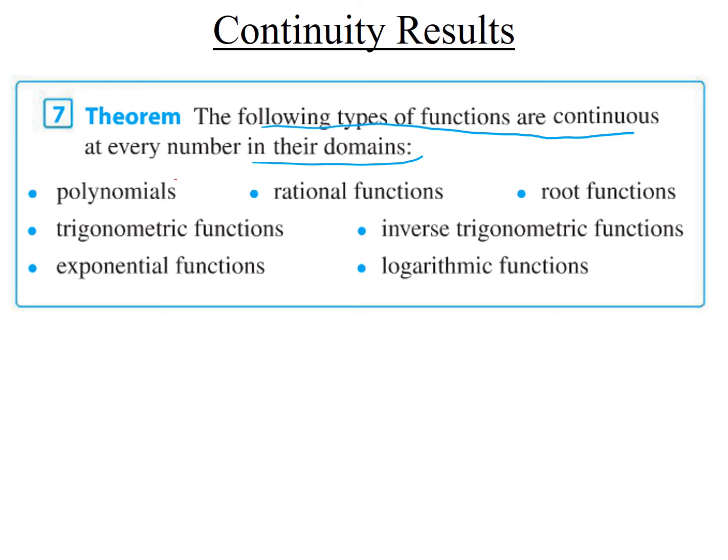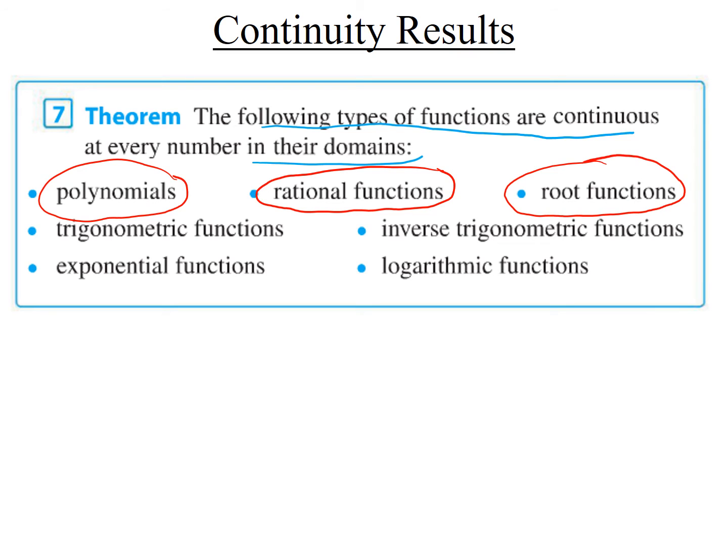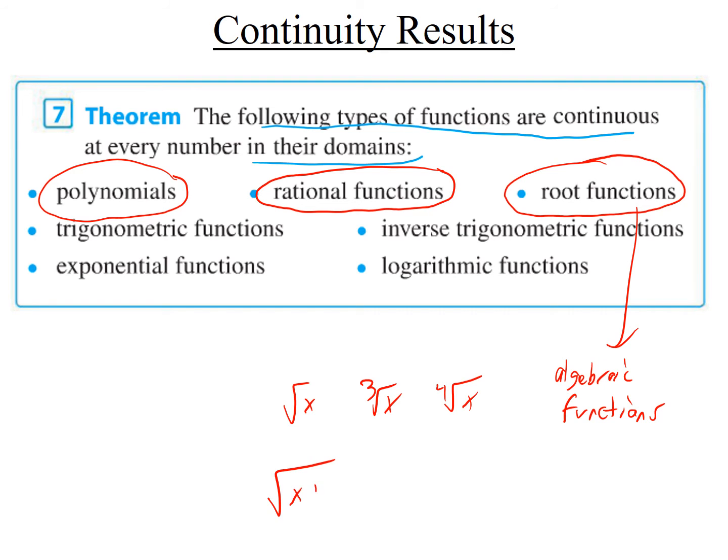All right, so what do we got? Polynomials, which is what the last slide said. Rational functions, which is what the last slide said. Okay, it says root functions here, but we can generalize that to algebraic functions. So this is any algebraic function. See, if it says root functions, they just mean square root of x, cube root of x, fourth root of x. But if you take something like square root of x plus 5 over 3x minus 2, or maybe cube root of x plus 1, whatever, make it an algebraic function, again, the same thing. You just have to find the domain, and you found where it's continuous.